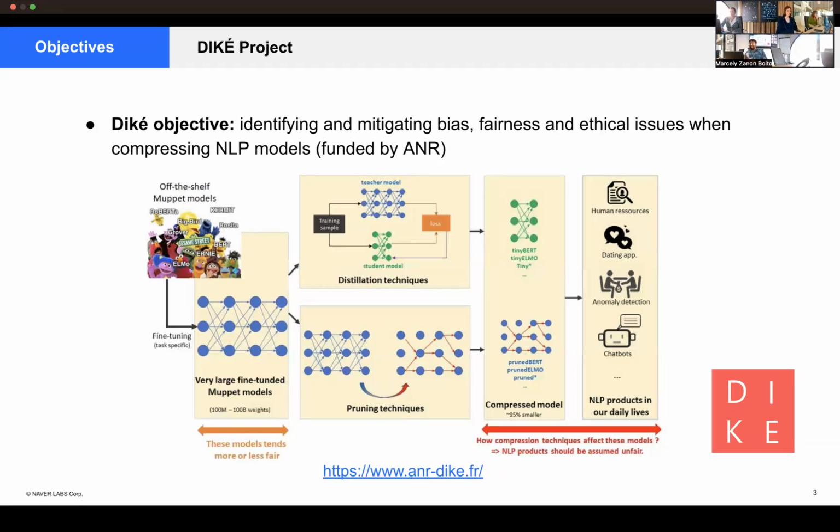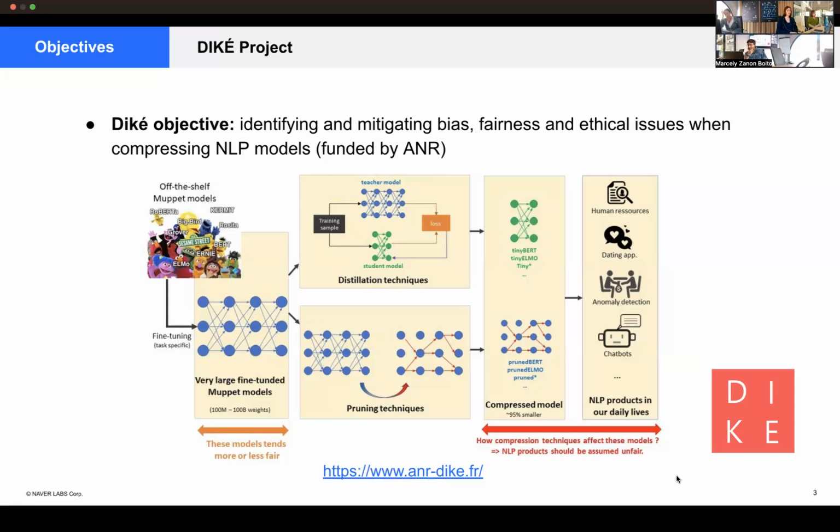But the problem with these models is that they cannot be used in several applications due to hardware constraints or time constraints, which leads a lot of people to focus on compression of these models. That can be quantization, where we reduce the precision of the operations of the model, pruning techniques where we remove part of the model, or distillation where you train a smaller model to mirror the performance of the large model. And with that, you can get a compressed version that allows for the NLP products we have in our lives.